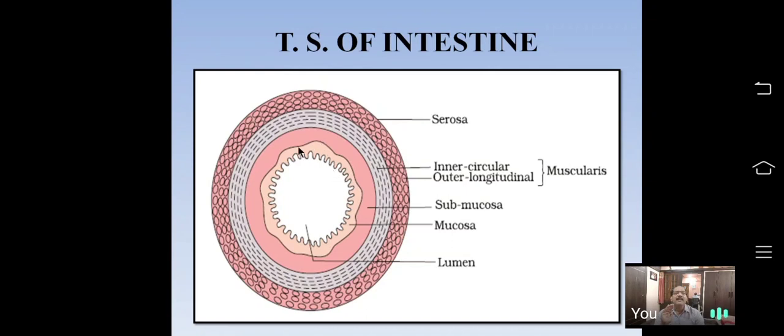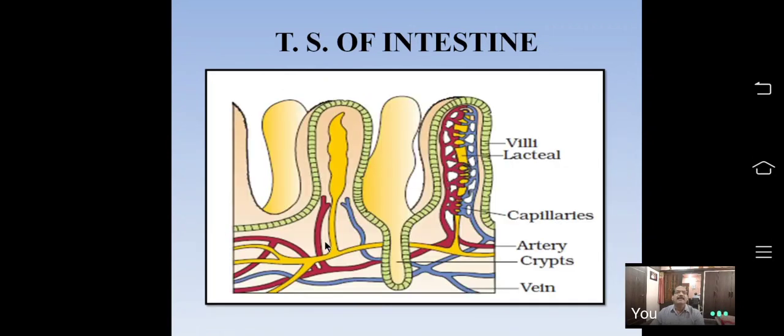The mucosa, the innermost layer, produces very fine finger-like projections. See here, numerous small finger-like projections are present, called villi. Now I will show the section of the villi. See, this is the villi. Villi, the finger-like projections, increase the surface of absorption.